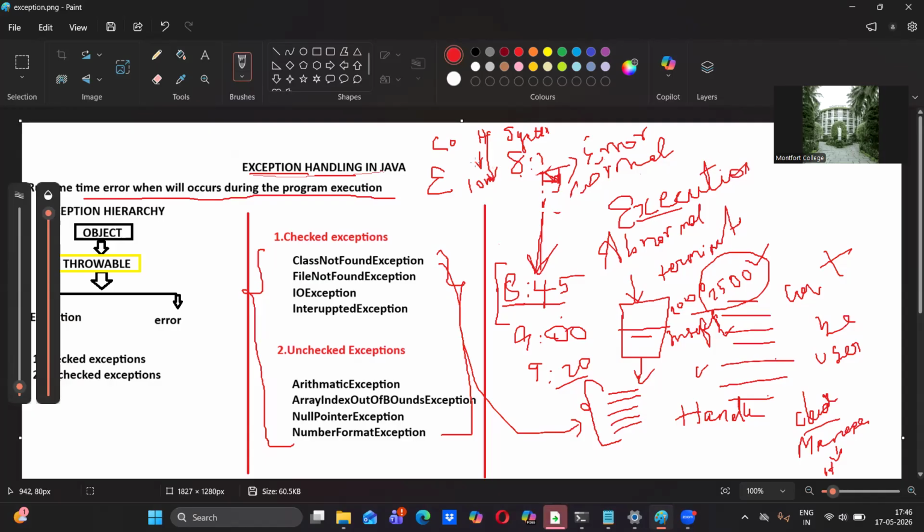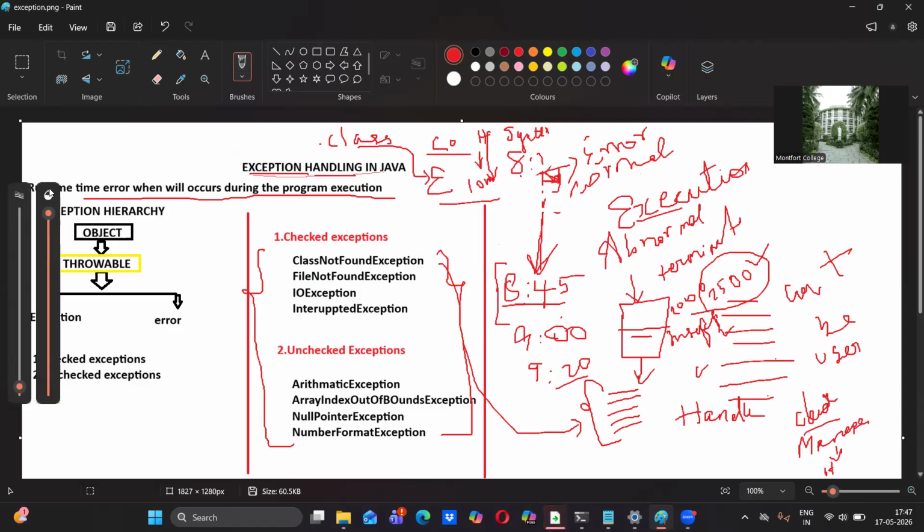Then the class file will be generated. You might have seen the dot class file, which is generated when you are compiling a code. This class file will be taken for the execution. So this is the story behind compilation and execution. Compilation is different, execution is different.